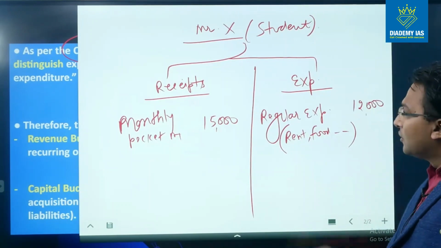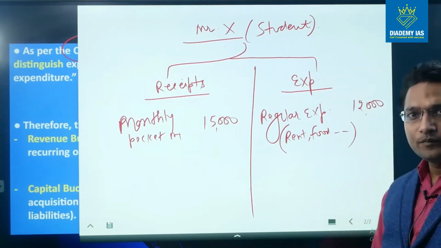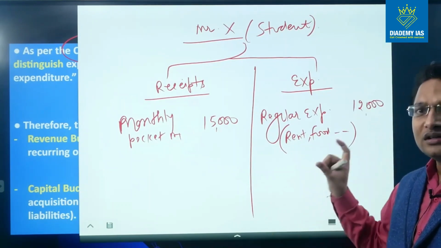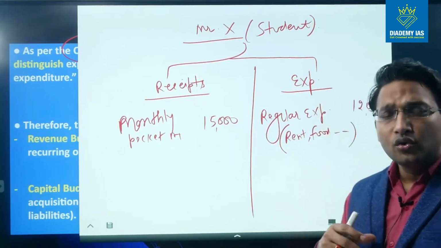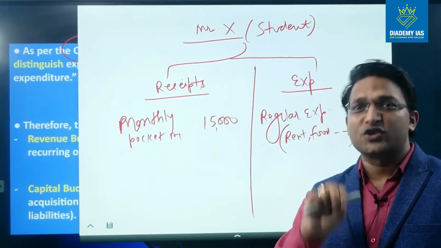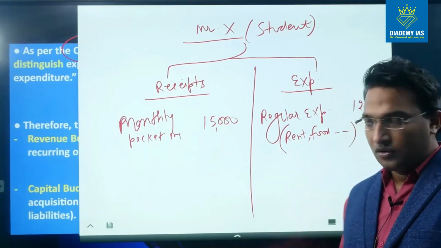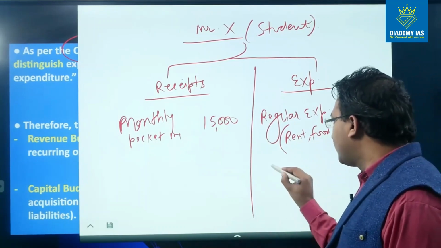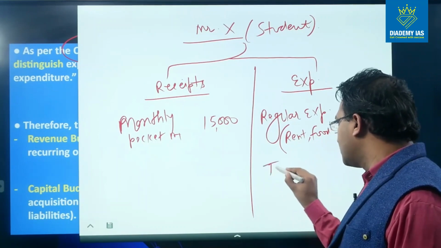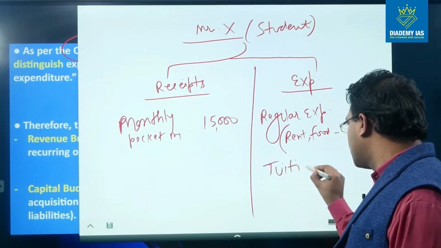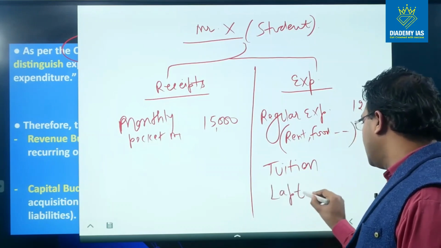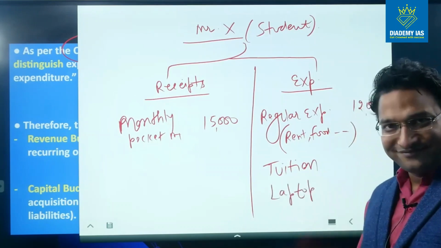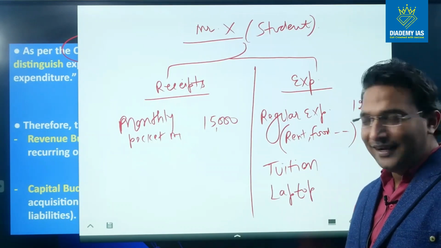right? During this month only, he has to manage two more expenditures. One expenditure is for the tuition, and he also wants to buy one laptop, right?